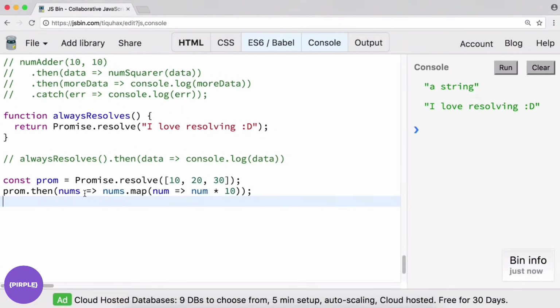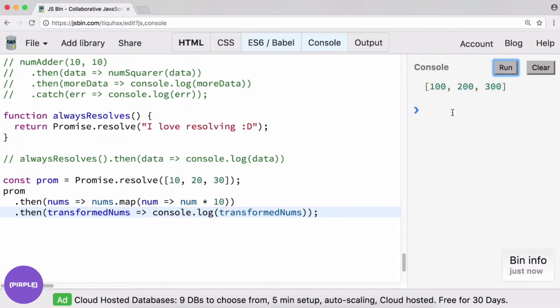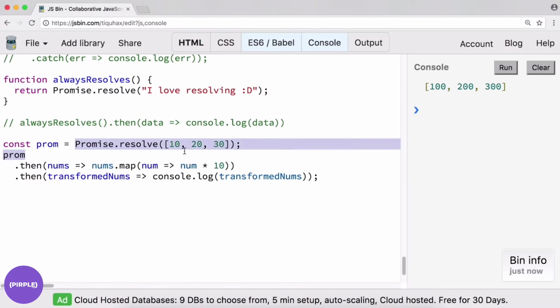And we can keep the then chain going. So I'll put this on its own line, and I'll say .then, transformedNums, and we will return a console log showing those transformed nums. Let's check it out. Cool. And we could keep this chain going as long as it needs to be. We don't really need to worry about catching because we know that prom is equal to a Promise.resolve.